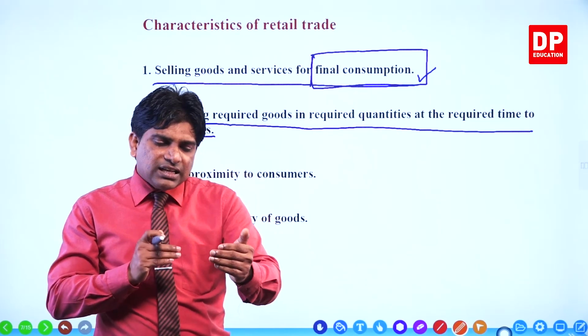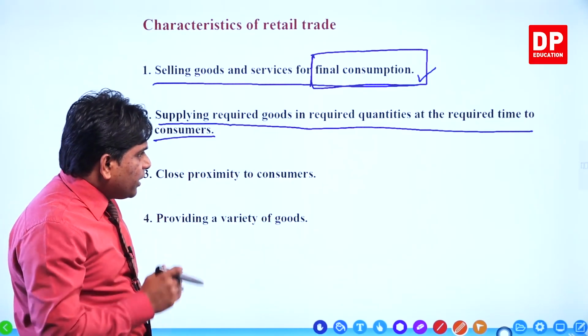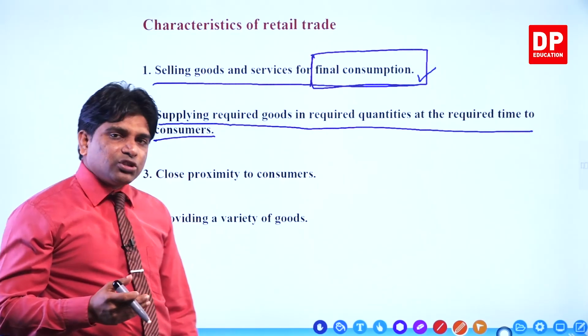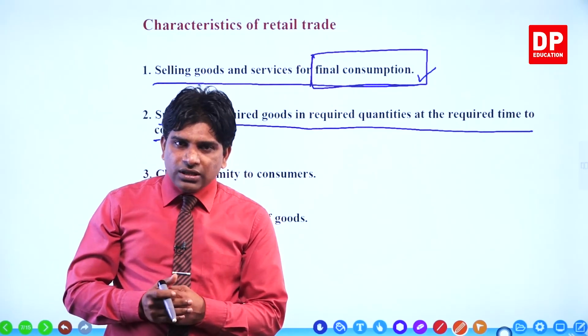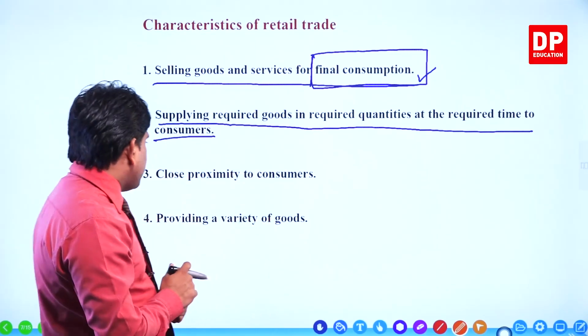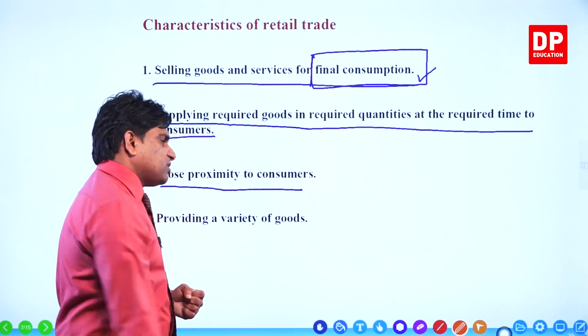Normally, retail sellers sell what? Required quantities at the required time to the consumers. It is the second characteristic. The other one, close proximity to consumers.